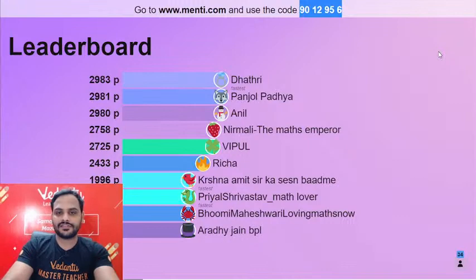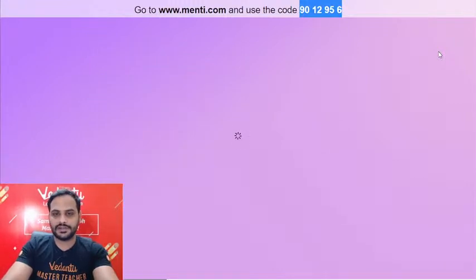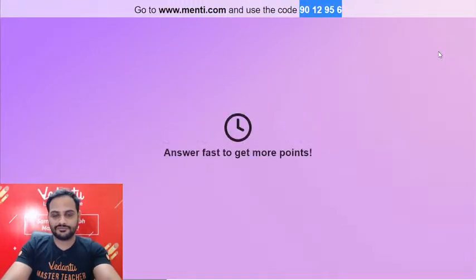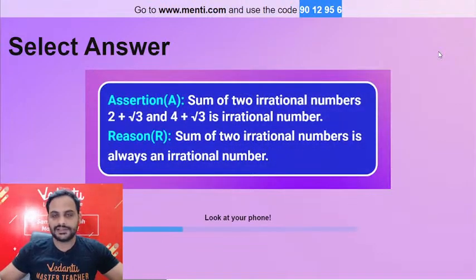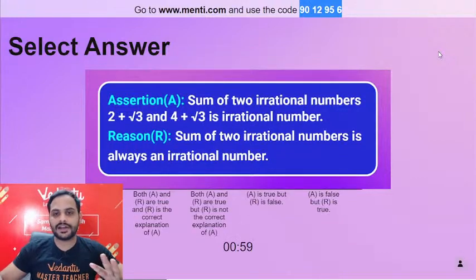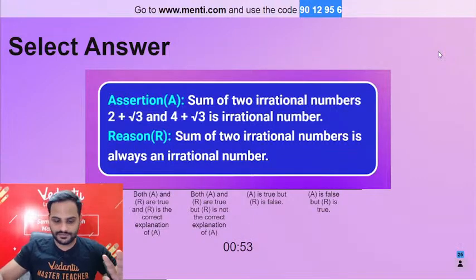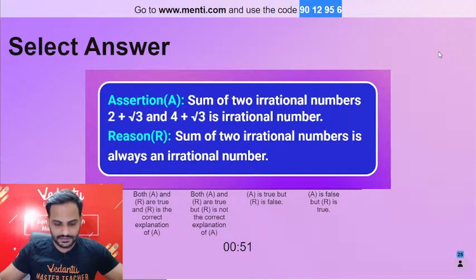Okay, so guys, I'll start the question. Sorry, question number 4 coming to your way is this. Alright, so Priyal, 22 by 7 is a rational number, but it is not exactly equal to pi, it is approximately for calculation purpose. Exact value of pi is an irrational number. Okay, chalo beta, quickly let me know, is it A, B, C or D?